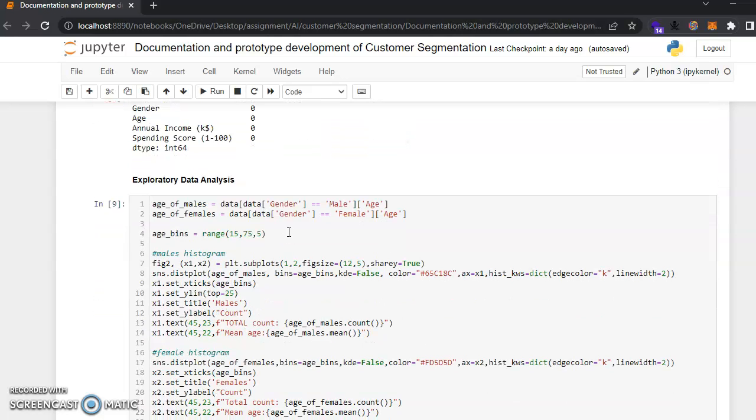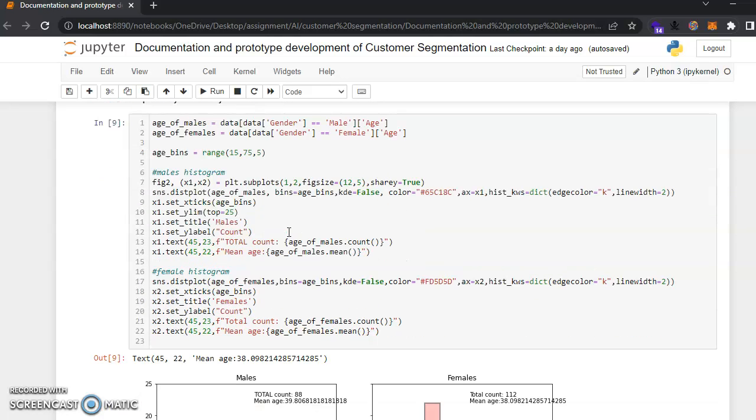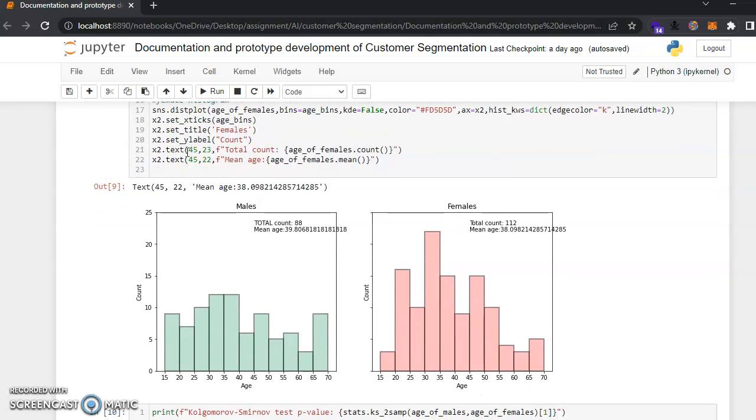Let's do an exploratory data analysis. I created some bins so as to understand the age group and number of males and females within each age group. If I see, the maximum number of males present in my data set belong to the age groups of 30 to 35 and 35 to 40 respectively. These two ranges, between 30 and 40, have the most males.